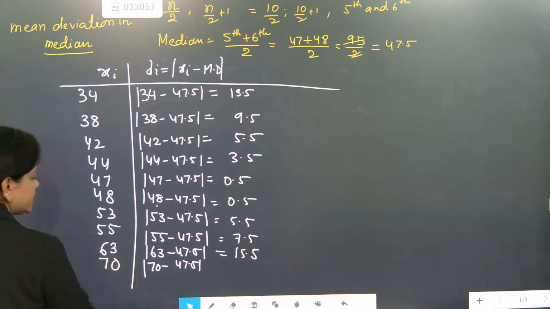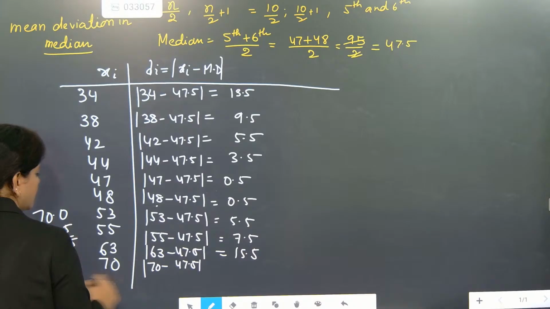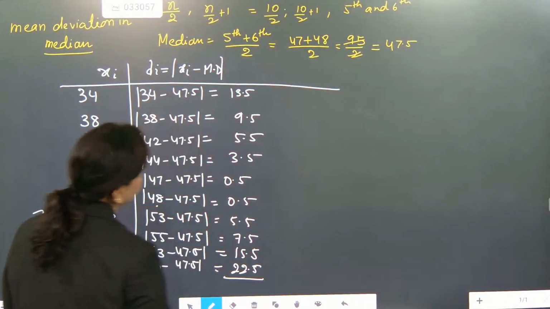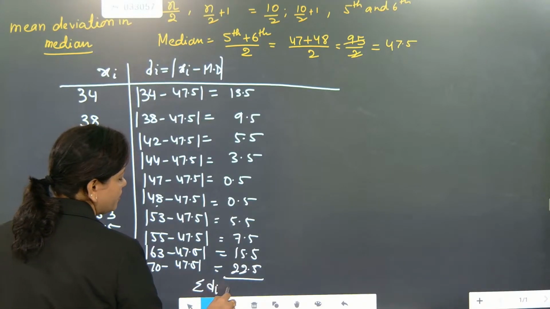Now 70 is there, 70.0, 47.5, 5, 22.5. Once you have done till here, now you have to find the summation of deviation.